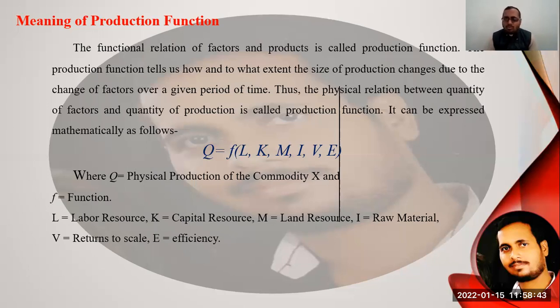If any of these factors changes, it positively or adversely affects the production. The effect of changing these factors on the production is shown by the production function. If changing a factor declines the productivity, the entrepreneur or producer should not allow this change.